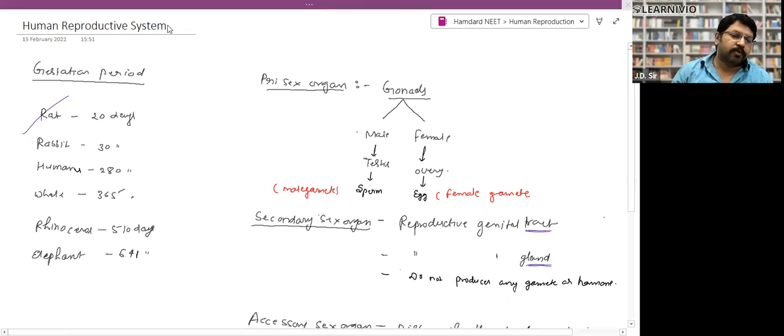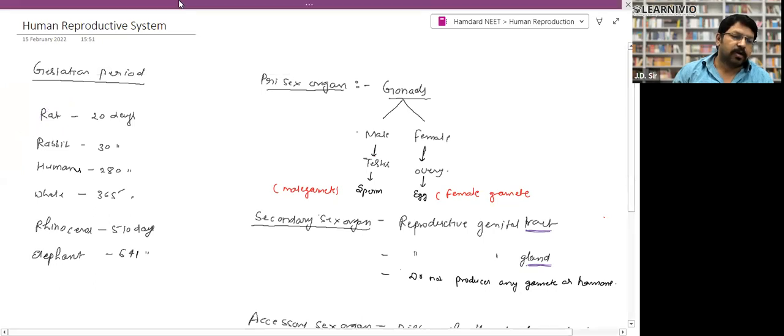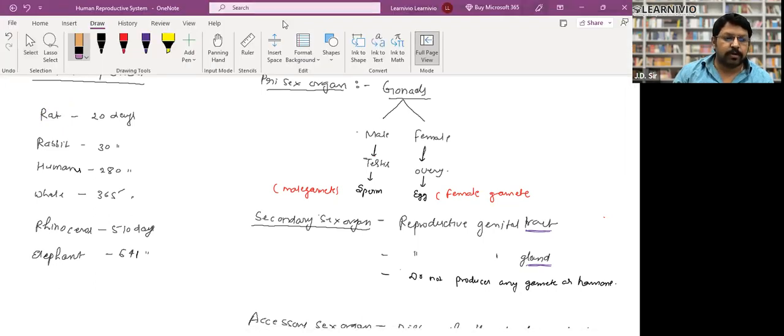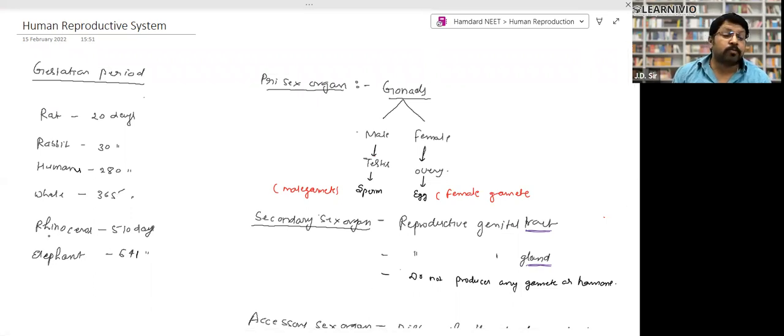The gestation period for the rat is 20 days, for the rabbit 30 days, for human 280 days, and for whale 365 days, meaning a year. Rhinoceros is more than a year, 5-10 days more, and the maximum is for the elephant, 641 days, meaning 18 months. These are the things you need to remember, because the gestation period of the rhinoceros and the rat have been asked.